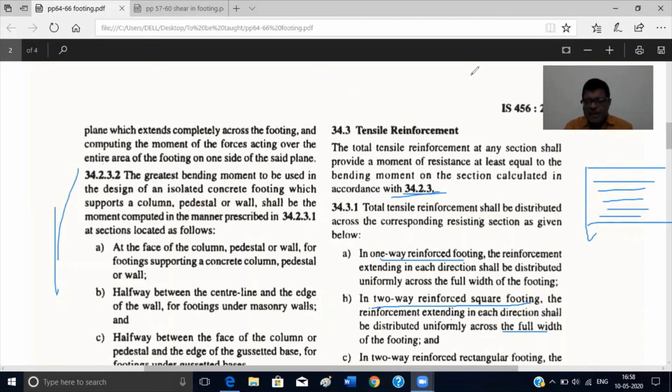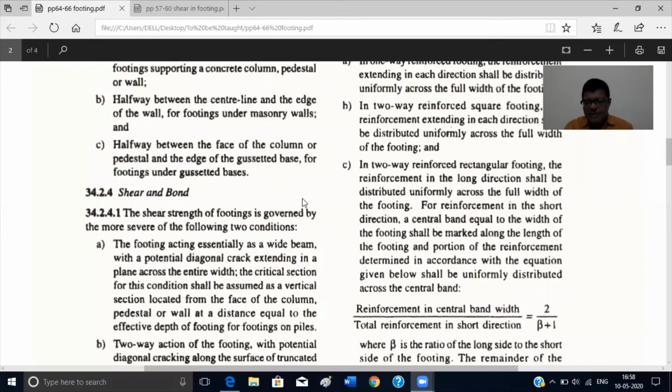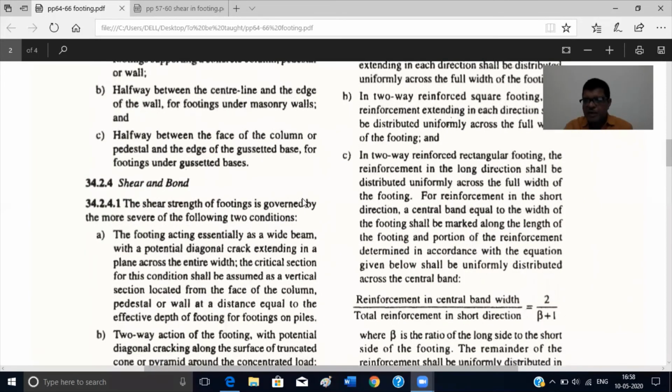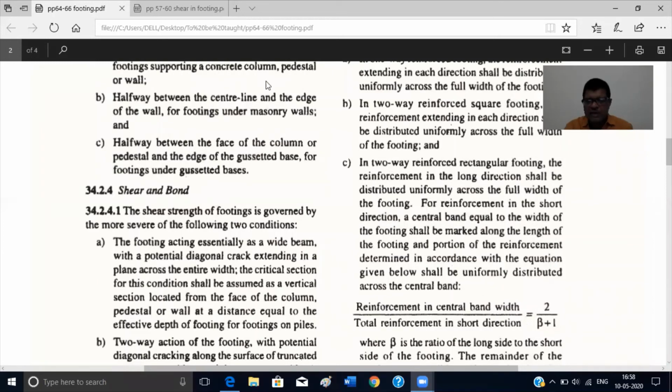But in case of a rectangular footing, how to provide this? Because the reinforcement will be different in the two directions. So this clause says in two-way reinforced rectangular footing, the reinforcement in the long direction shall be distributed uniformly across the full width of the footing. Let me draw here a footing section.